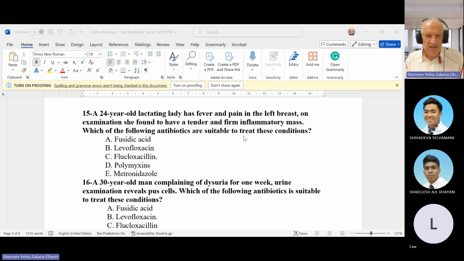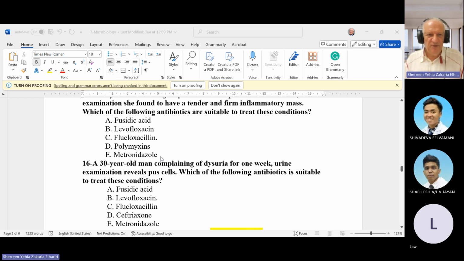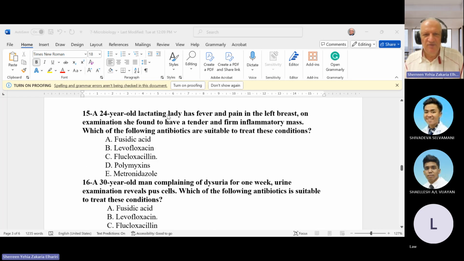Here, this patient has an abscess in her breast. So the same also, we give her flucloxacillin. Of course, she can lactate from the other breast. Usually, cephalosporin is safe, but cephalosporin is not mentioned here, so we choose flucloxacillin.